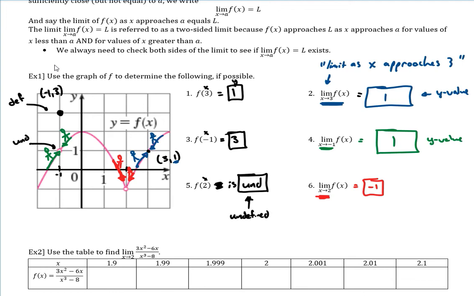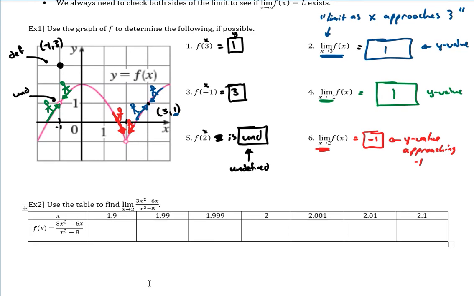That's it. Okay, so that's a quick preview of our limits. So this is it graphically. So the limit as x gets close to 2, this again is a y value. These aren't actual defined y values. We're just saying, as x approaches 2 or as x gets very close to 2, our y value is approaching that -1. So it looks like that's where that's headed toward. Okay, so anyway, I hope this is helping. Let's look at another problem.